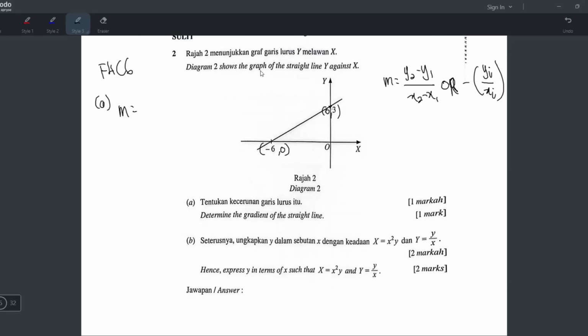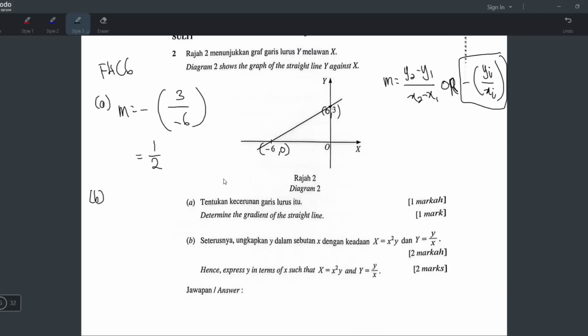But for this question, they give you. So why not I just use this formula? So it becomes negative bracket y-intercept, which is 3, over x-intercept, negative 6. And the final answer, 1 over 2. Of course, if you use the other formula, you will get the same answer also lah. You can try yourself. So yeah, it's only worth 1 mark. So nothing special here.